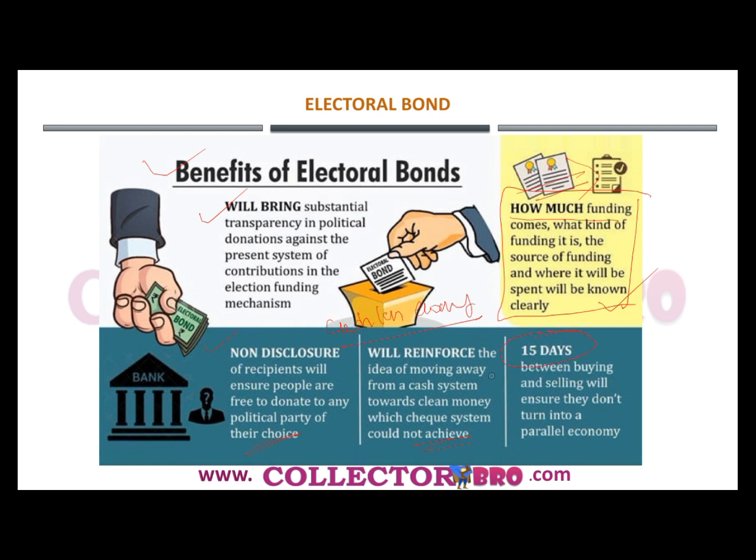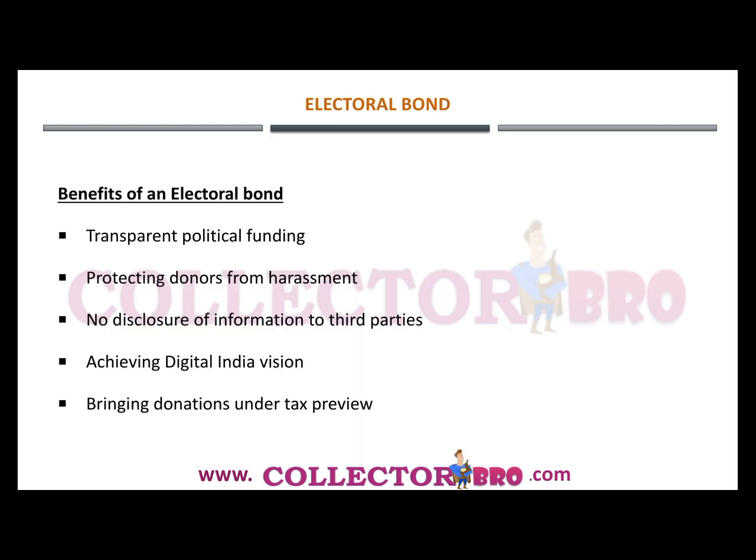So that's how the electoral bond will achieve a cashless economic system, and it has a maturity period of 15 days. So between buying and selling, this will ensure that they don't turn into a parallel economy. Only within this 15 days it has to be redeemed. So it cannot exist for a long time to act as a parallel economy, just like the black money is existing.